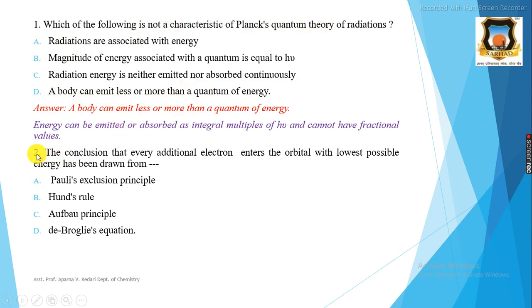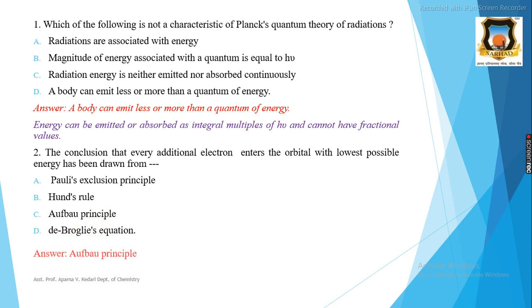Then the second question is: the conclusion that every additional electron enters the orbital with lowest possible energy has been drawn from, and the first A option is Pauli's exclusion principle, B option is Hund's rule of maximum multiplicity, C option is Aufbau principle, D option is de Broglie equation.